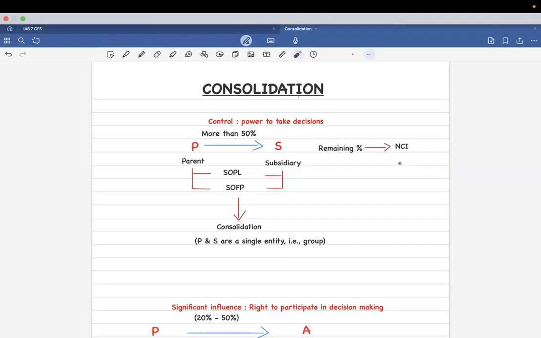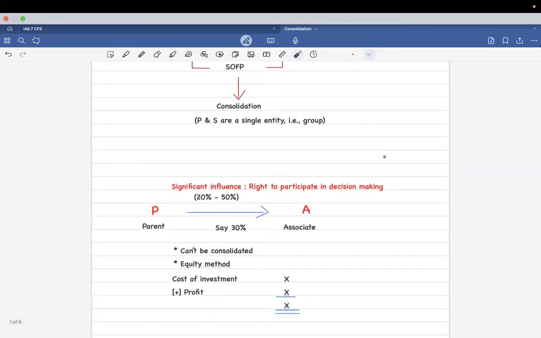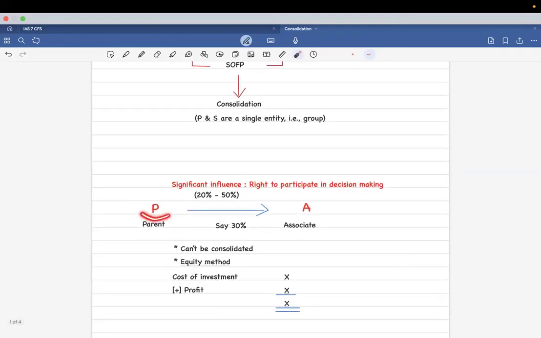Now the next combination is, suppose there is a company P and there is a company A. And what P did is, let's say P purchased 30 percentage of A's shares. In this case, the range is between 20 and 50 percentage.